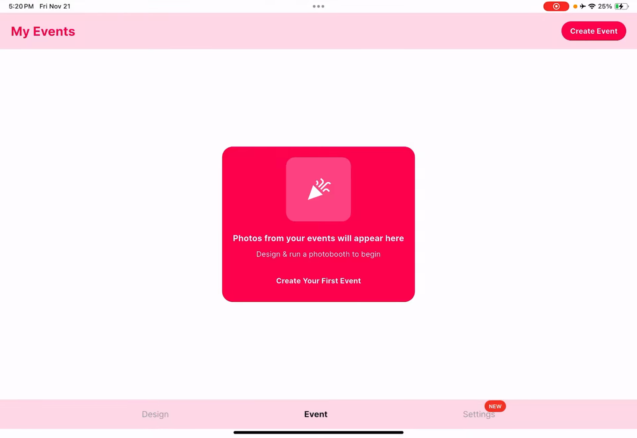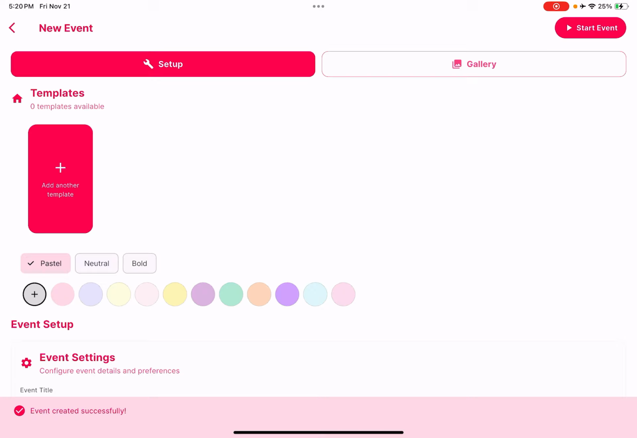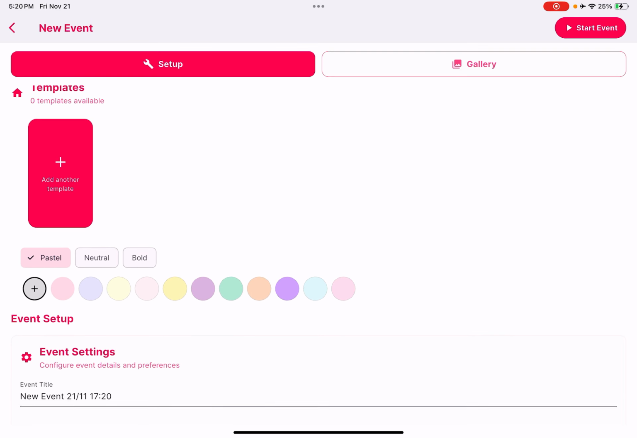All right, welcome back. I'm gonna show you about events today. So here I'm on the event page. Right now I don't have any events created. So just by clicking on either here or at the top right, you can create your first event. There we go. And once an event has been created, you'll be on the event details page.